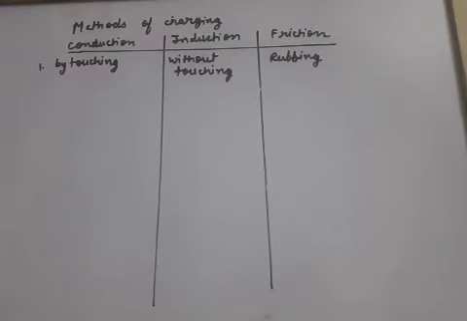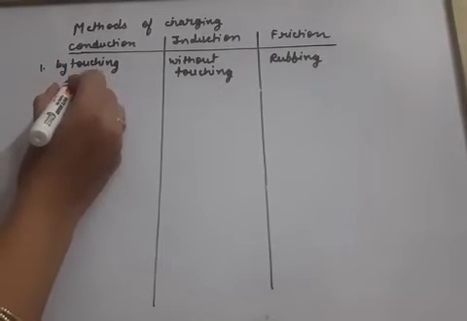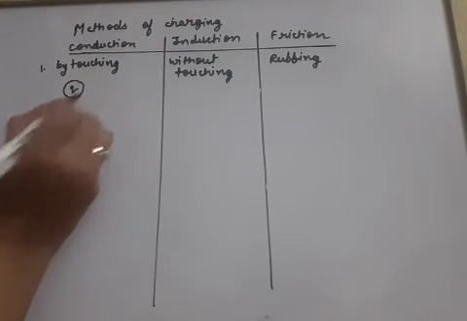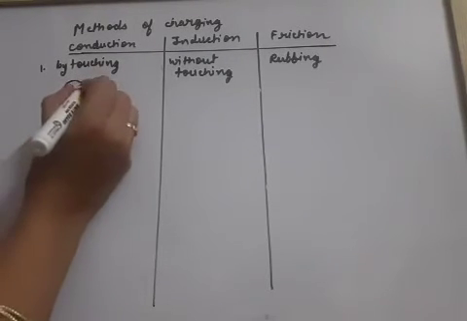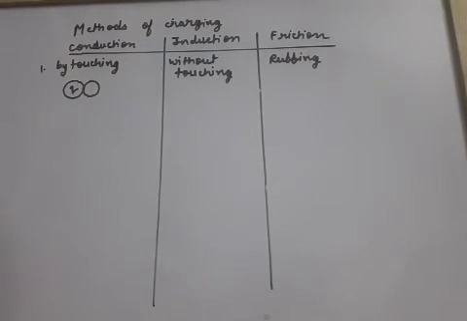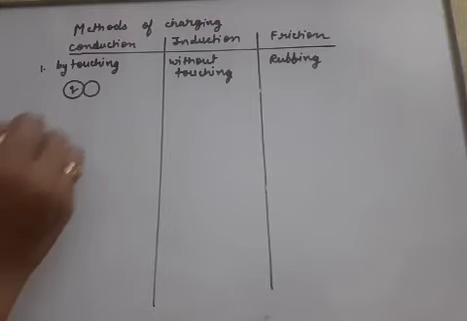So, conduction process. In this, when a charged body, suppose it is having charge Q, is brought in direct contact with the uncharged body, then what happens? If the two bodies are similar in shape, then the charge gets equally divided after separating the two bodies.